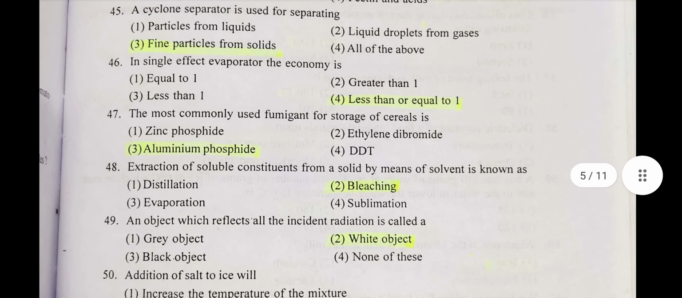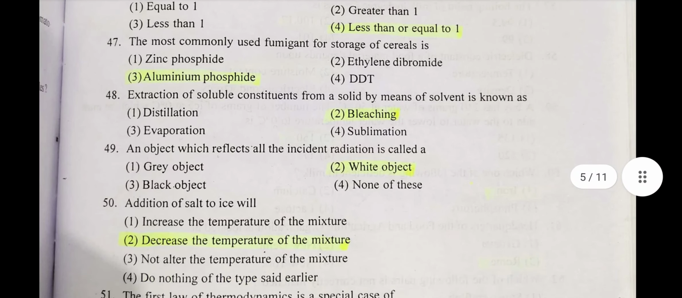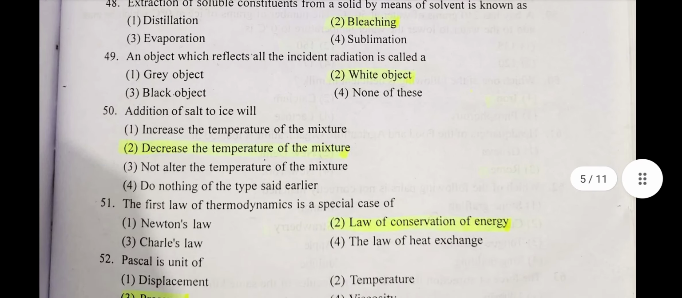Question number 47. The most commonly used fumigant for storage of cereals is? Answer: aluminium phosphide. Question number 48. Extraction of soluble constituents from a solid by means of a solvent is known as? Answer: leaching. Question number 49. An object which reflects all the incident radiation is called a? Answer: white object. Question number 50. Addition of salt to ice will? Answer: decrease the temperature of the mixture.